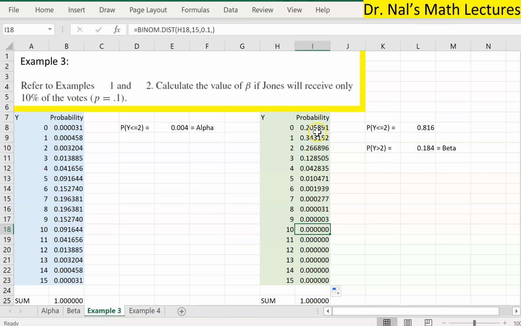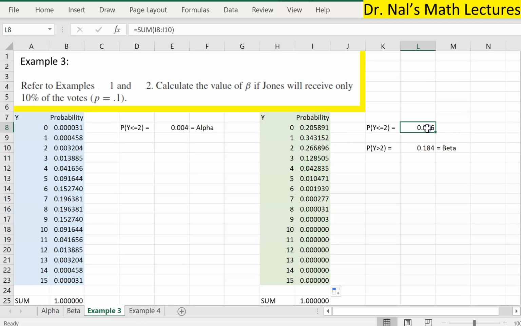So then the question is, because our rejection region is y less than or equal to 2, for the beta we will need to find y greater than 2, right? So the probability of committing a type 2 error would be basically continuing to accept the null hypothesis while in fact the alternative is true. So like we said, we're going to change this probability to 0.1, and all of them we changed it.